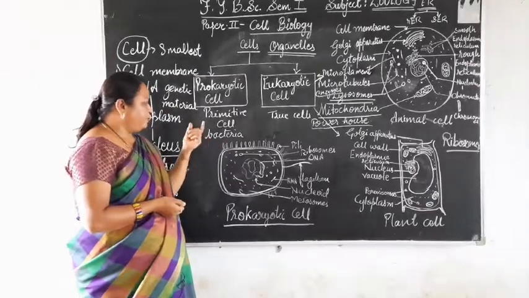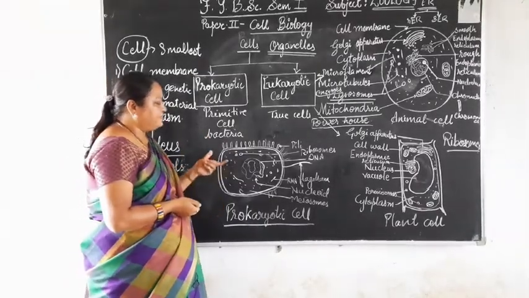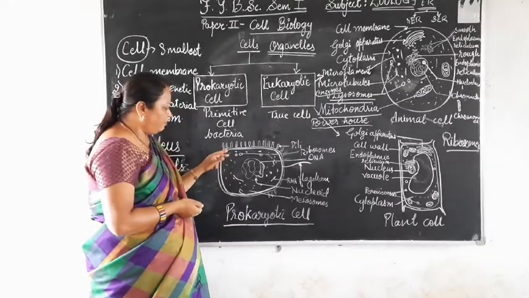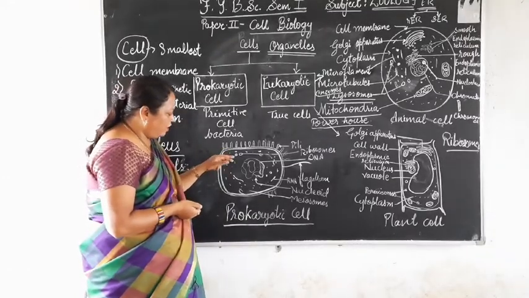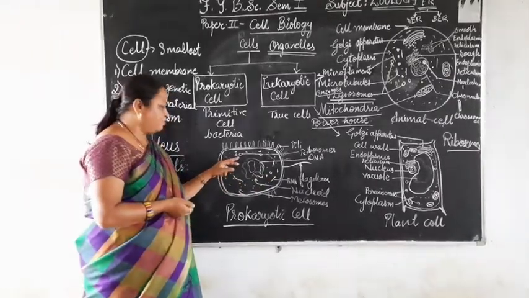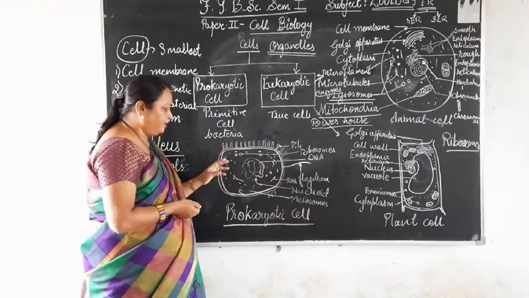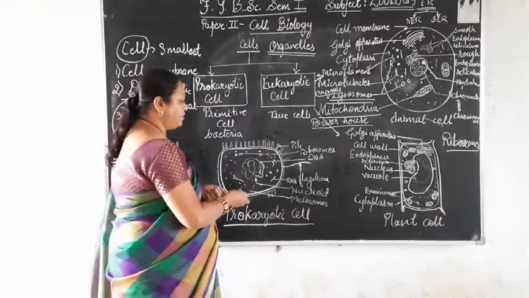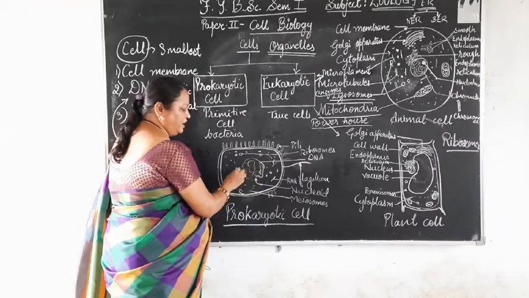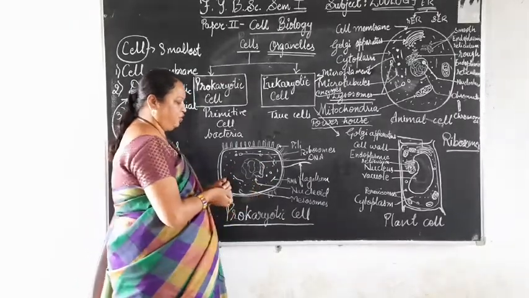First is the primitive cell, that is the bacterial, the prokaryotic cell. We will see that it has a cell membrane, a cell wall, and the cytoplasm. In this cytoplasm, ribosomes and RNA are freely floating, and the single circular DNA is also seen in a clear region of the cytoplasm, which is called the nucleoid.